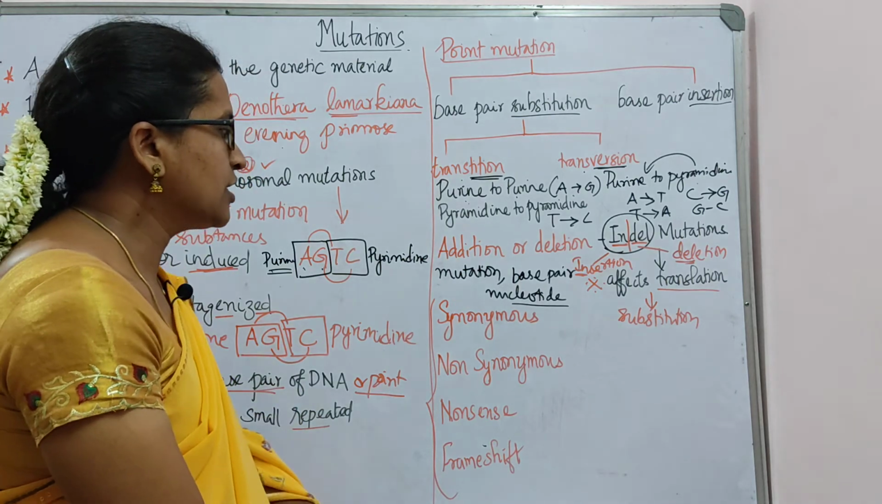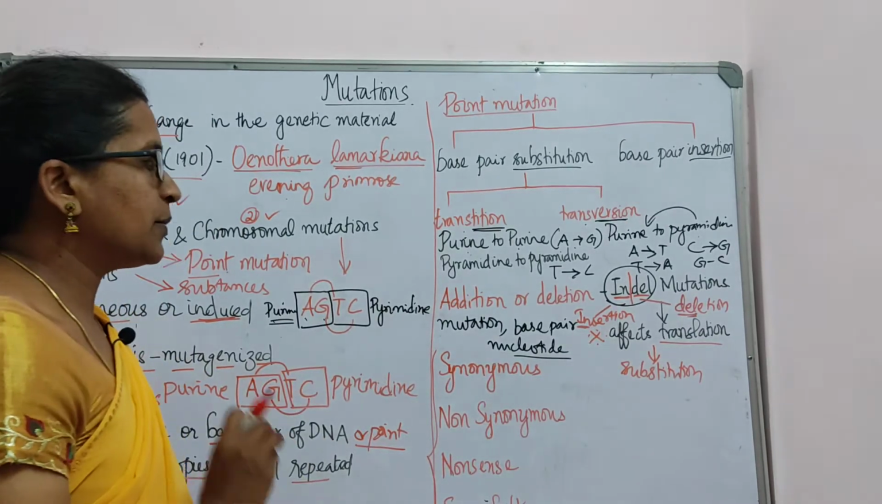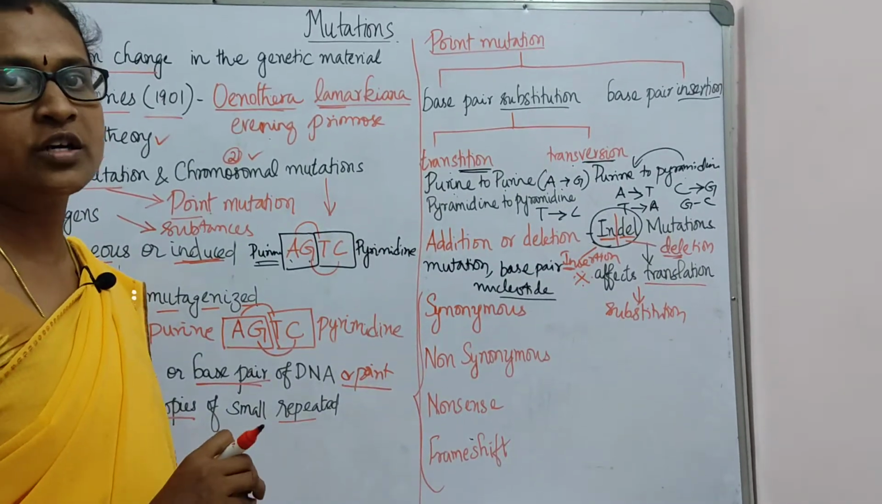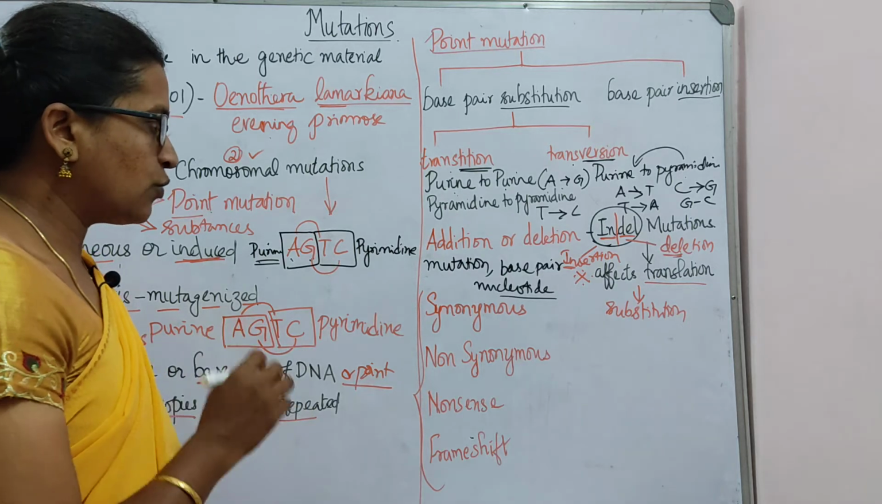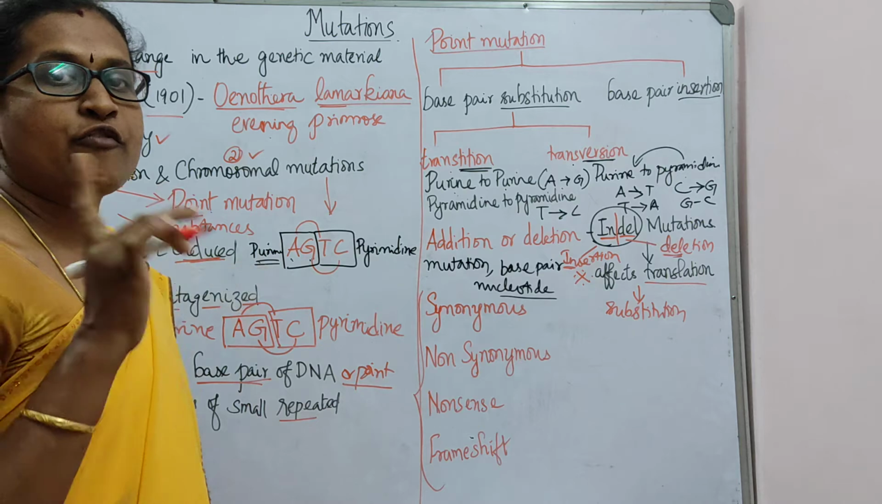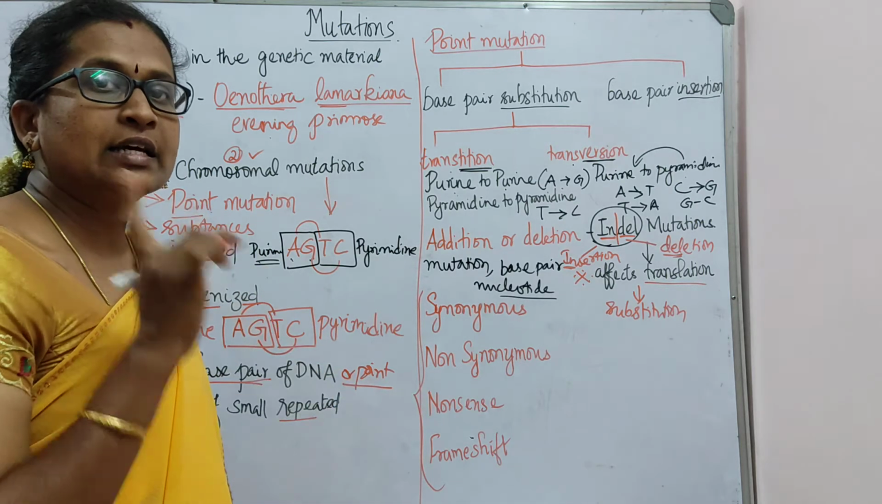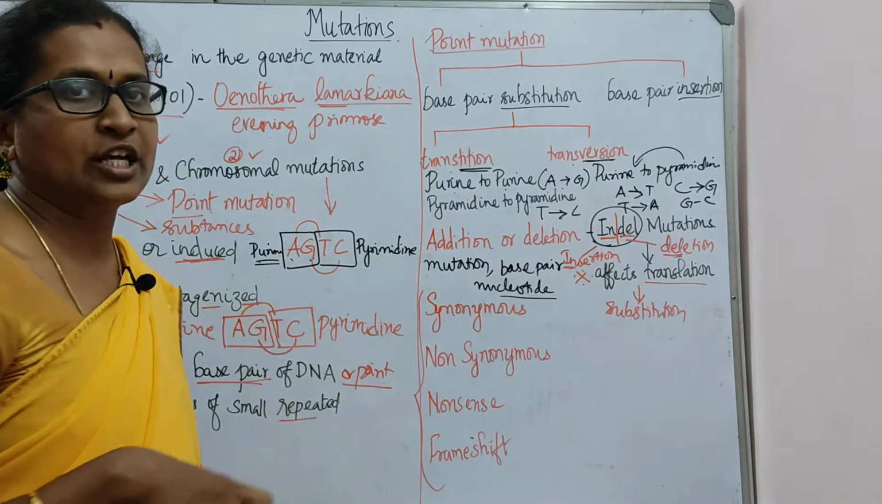So what are these four types of mutations? First is synonymous mutation, right? So what is this? First is synonymous mutation. So here what happens is one codon of an amino acid is replaced by another codon of that same amino acid.